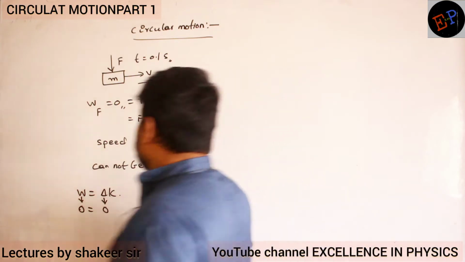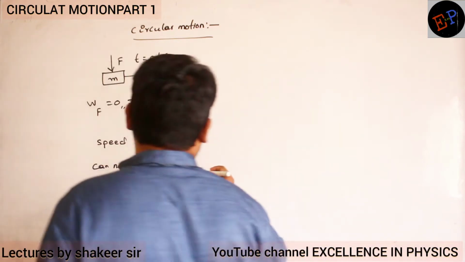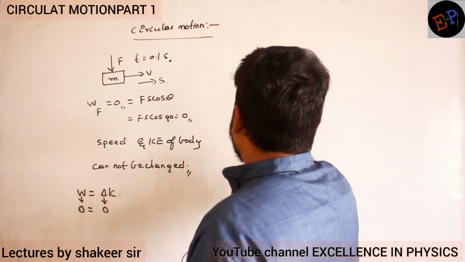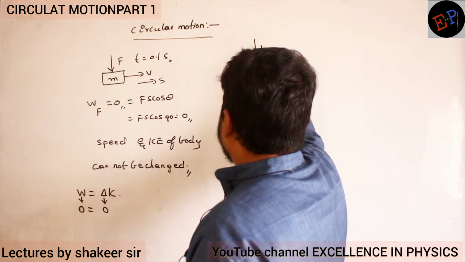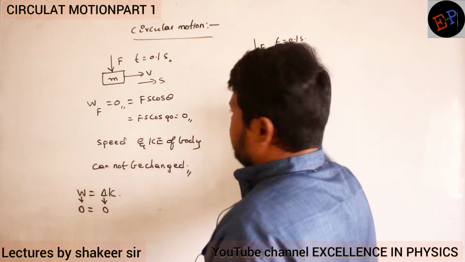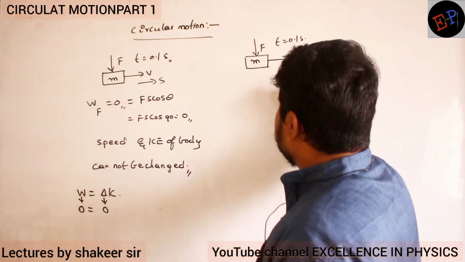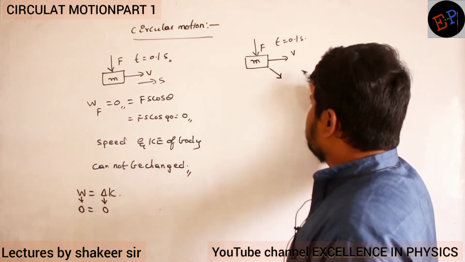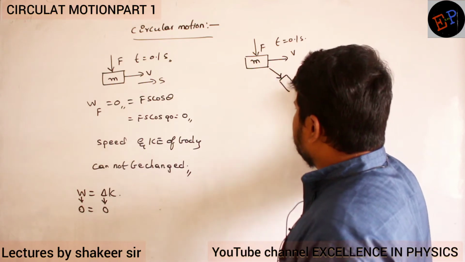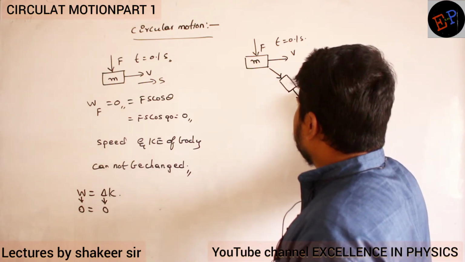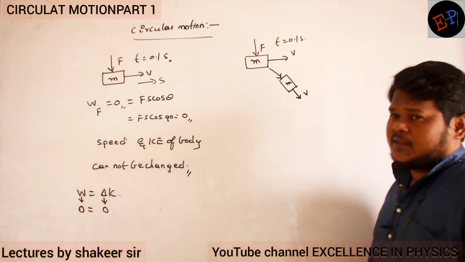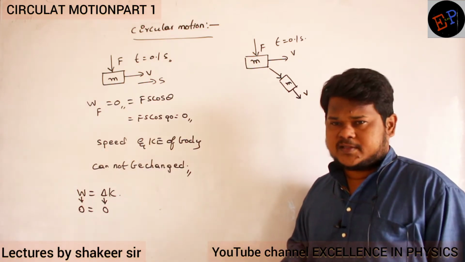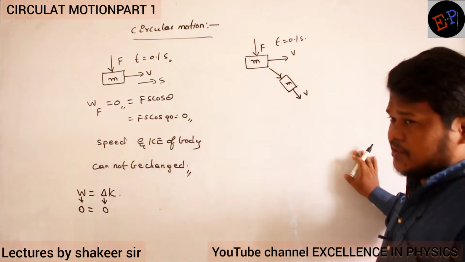That means, for example, if you are applying force like this, clear, no? Body of mass m moving with a speed of v. We are applying a perpendicular force for a time of 0.1 second. Then this body, instead of moving in this direction, may slightly change its direction like this. Now in this direction, it will continue to travel with how much speed? It will continue to travel with a speed of v. So this is what will happen if you apply a force of F for a very small interval of time. Are you able to understand? So it will continue to travel in this direction.